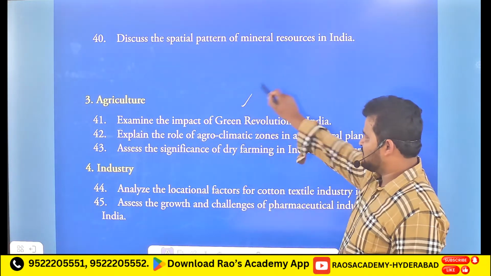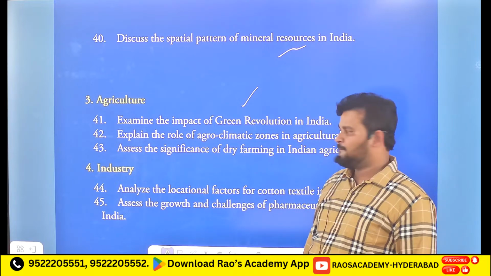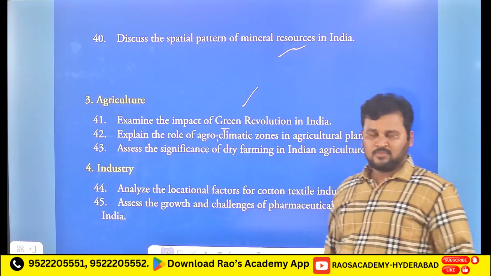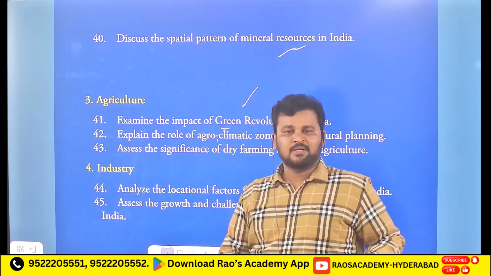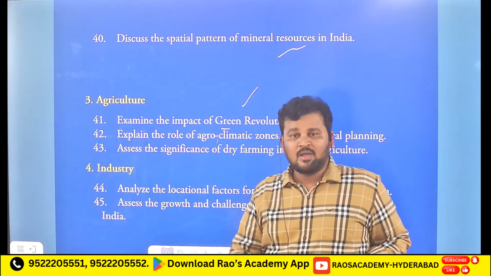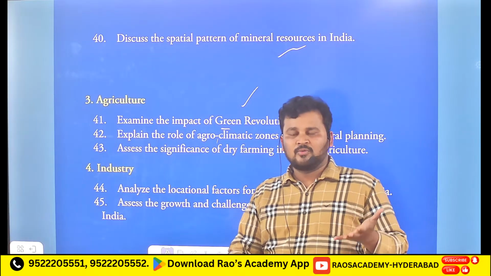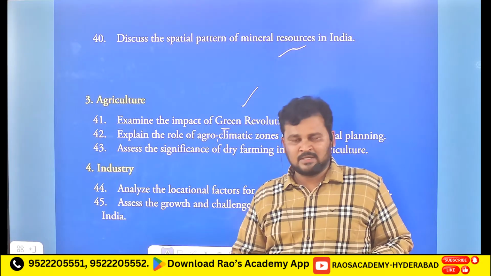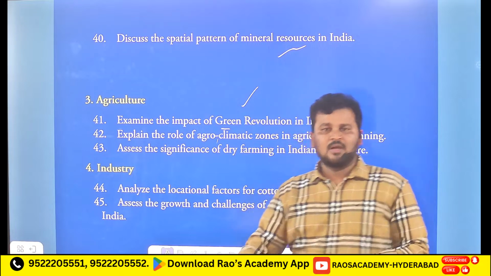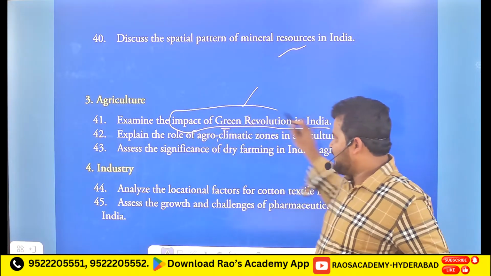Next, after that, the agriculture chapter, and 40: discuss the spatial pattern of mineral resources in India. And from the agriculture chapter, examine the impact of the green revolution in India. You have to write when it was started, who was the father of the green revolution, what was the reason for the green revolution in India, and from which place we adopted it. And after that, how we were able to implement the green revolution methods in India, what the negative effects are, and you also have to mention the positive effects. Clear? The question is the impact of the green revolution in India.